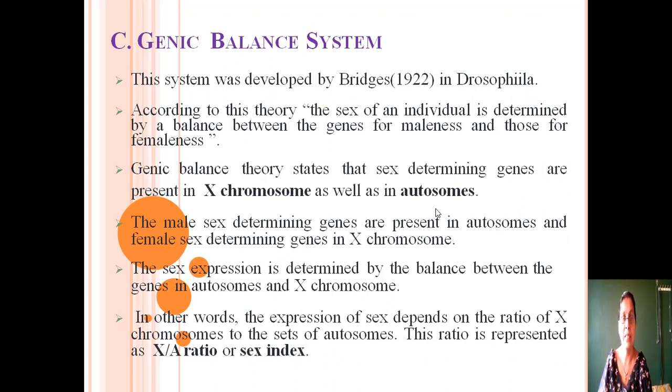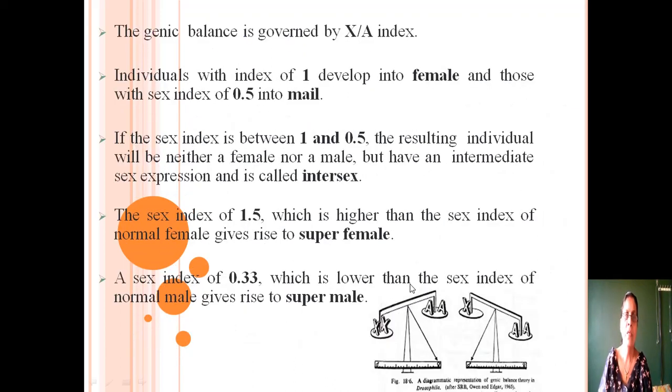The sex expression or sex determination is determined by the balance between the genes in autosomes and X chromosomes. In other words, the expression of sex depends on the ratio of X chromosomes to the sets of autosomes. This ratio is represented as the X:A ratio or sex index, the ratio between the number of X chromosomes and the sets of autosomes. The genic balance is governed by the X by A index. This is called sex index.